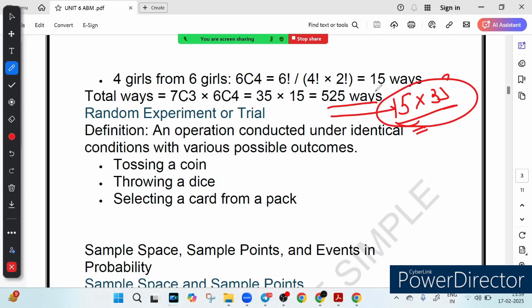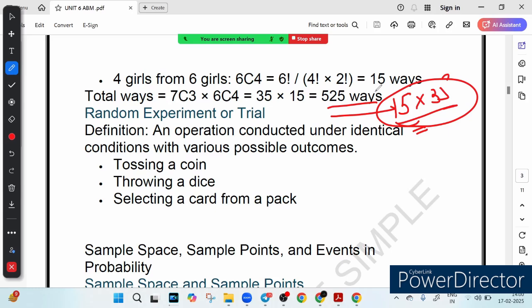This might seem tricky at first, but once you understand the basic idea, it becomes simpler. So to sum it up, permutation is for arranging things where order matters. Combination is for selecting things where order does not matter. And again, you can use these formulas together to solve problems.